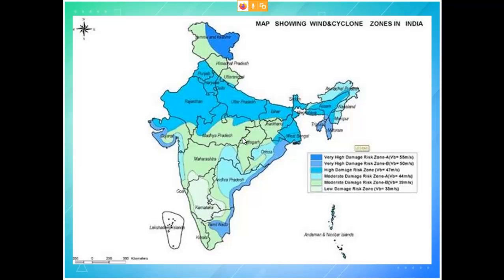Just specify the region, which state will be affected more for which type of disaster. That is more than sufficient. Just for understanding, I have shown the map. You don't need to draw that map in your exam, but the question you can expect: explain the hazard profile or vulnerability profile of India with respect to disaster. If they ask, you have to explain all this.